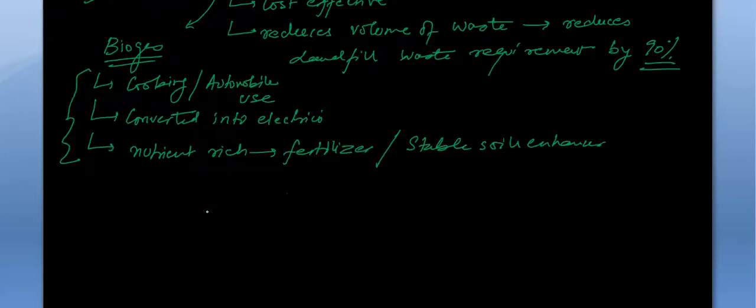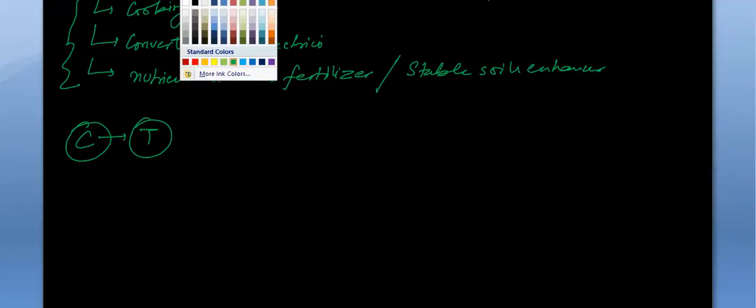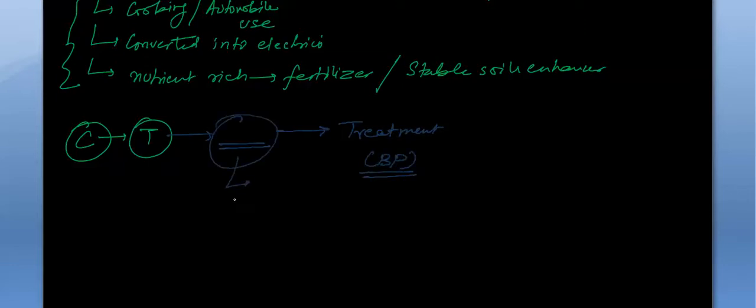But one thing which we are missing is that before treatment, see, this is collection. The first process is collection, then we transport it. Okay, and after transporting, there's one step, and this is treatment, in which we talked about biological treatment. Here the process which happens is segregation. So what kind of segregation? See, this is biological treatment,